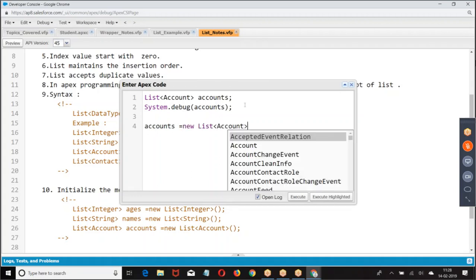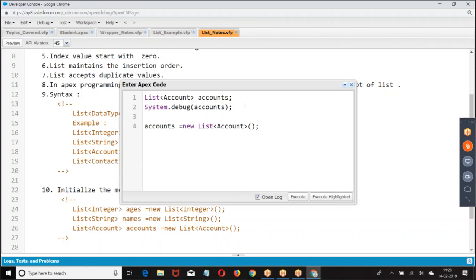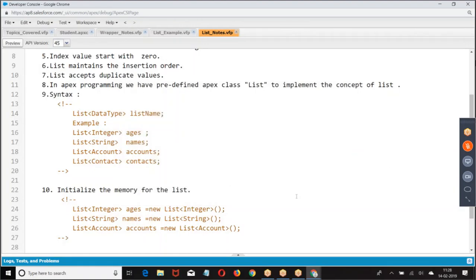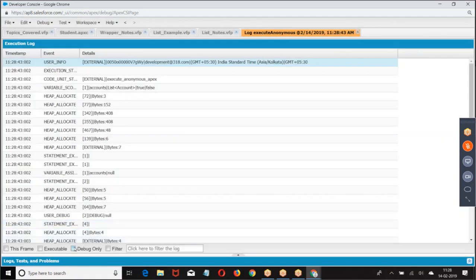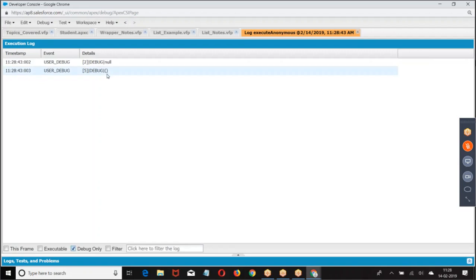Now what did I do? I initialized the memory, but there are no elements. Now it is what? Empty. There is a difference between empty and null. Once the memory is assigned and there are no elements, it is empty. If the memory is not assigned, it is null. Is that clear?